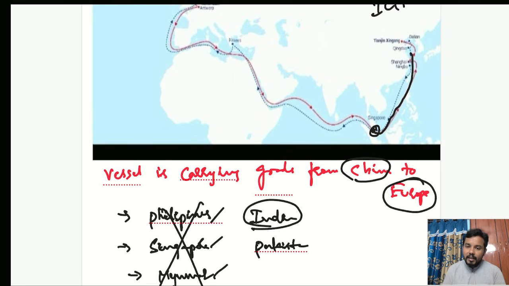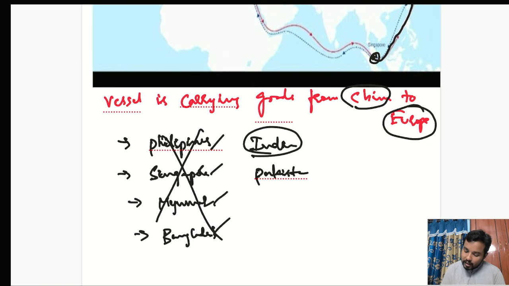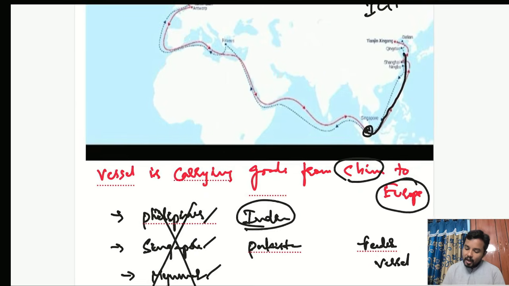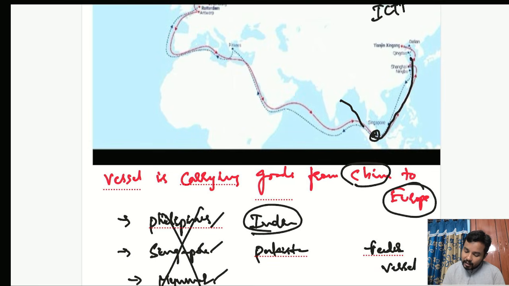Now here comes the role of a vessel called a feeder vessel. The ultra large container ship I can call the mother vessel, and these small vessels I will call feeder vessels. What will happen now? India will send a feeder vessel to Singapore, and Myanmar and Bangladesh also will send feeder vessels to Singapore. Whatever goods belonging to those countries have been unloaded in the Singapore port by the ultra large container ship, they will load them and bring them to their own countries.